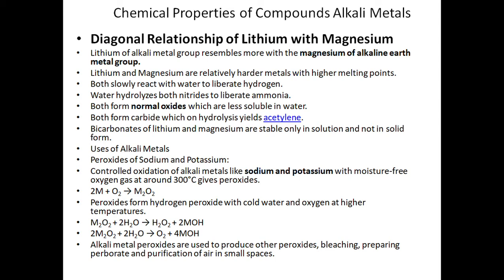Lithium also has diagonally similar properties with magnesium, the element situated in the second group of the same s-block elements. Due to this diagonal relationship, many of the properties of lithium and magnesium resemble each other. Lithium of the alkali metal group resembles more with magnesium of the alkaline earth metal group, that is, the second A group of the same s-block elements in the periodic table.